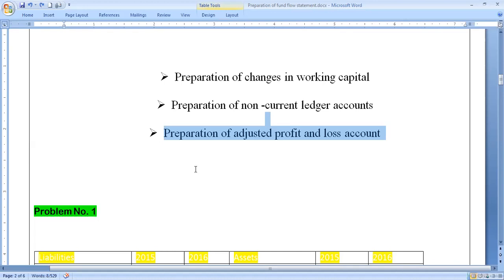The simple reason is that many non-cash items are also taken into consideration while the financial accountant prepares the profit and loss account. For instance, depreciation on fixed asset, loss on sale of asset, preliminary expenses written off, profit on sale of asset. These are all non-cash transactions. Non-cash transaction means these transactions will not have any impact on cash position.